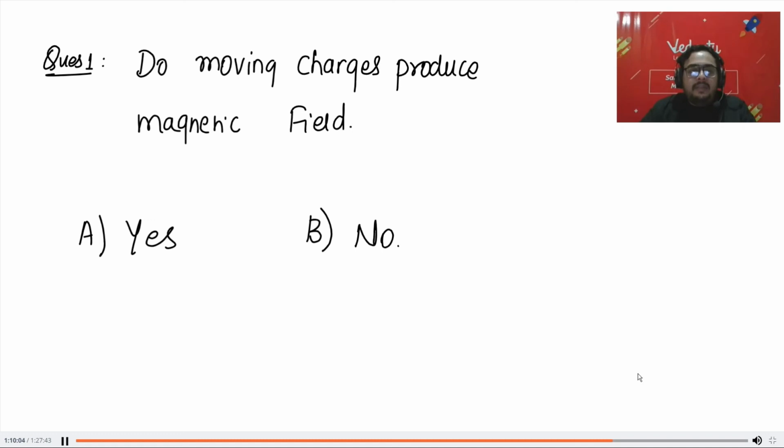And we have the results. 65% said no, and the answer is yes. Yes, moving charges produce magnetic field. Option C was nothing.